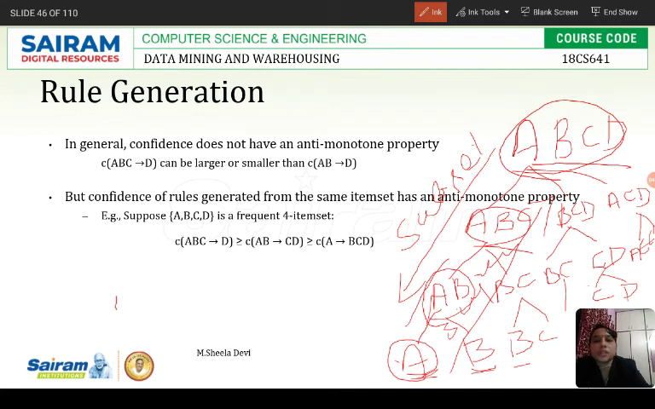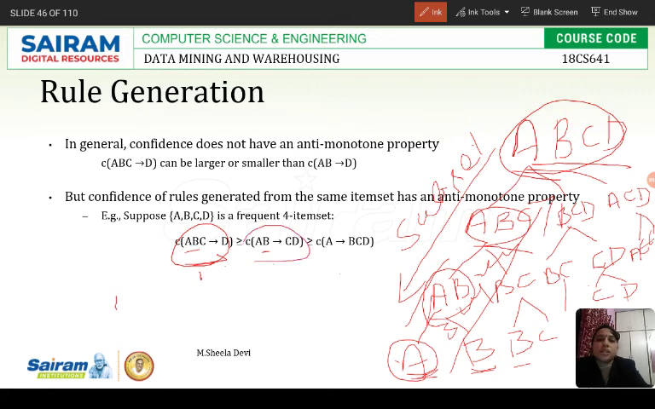Suppose ABCD is a frequent 4 item set. If you take ABC tends to D, the confidence of ABC tends to D will always be higher than the confidence of AB tends to CD and the confidence of A tends to BCD. If the number of items in the left hand side is greater, then the confidence will always be higher. In the first rule, how many items are there in the left hand side? A, B, C. 3 items are there.